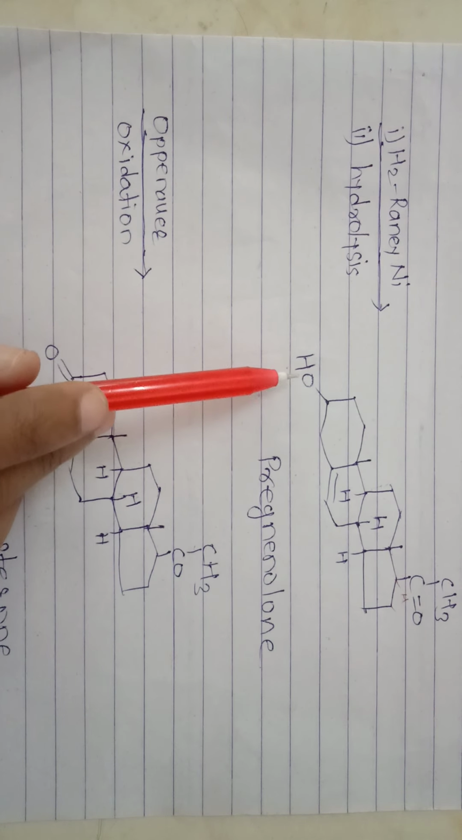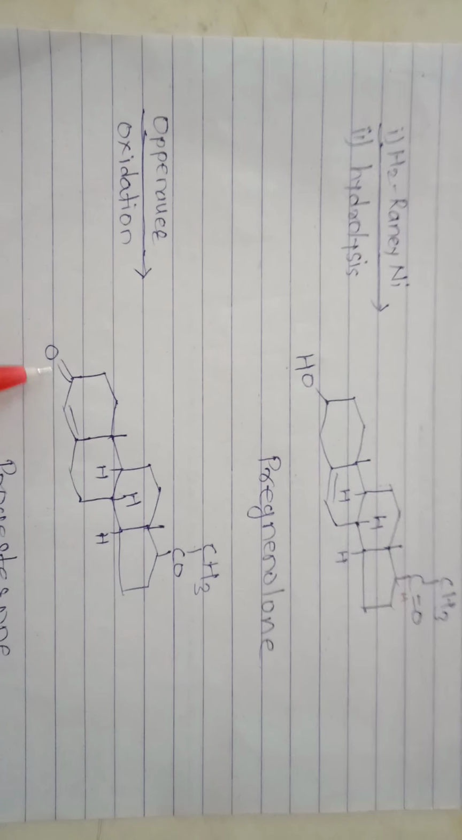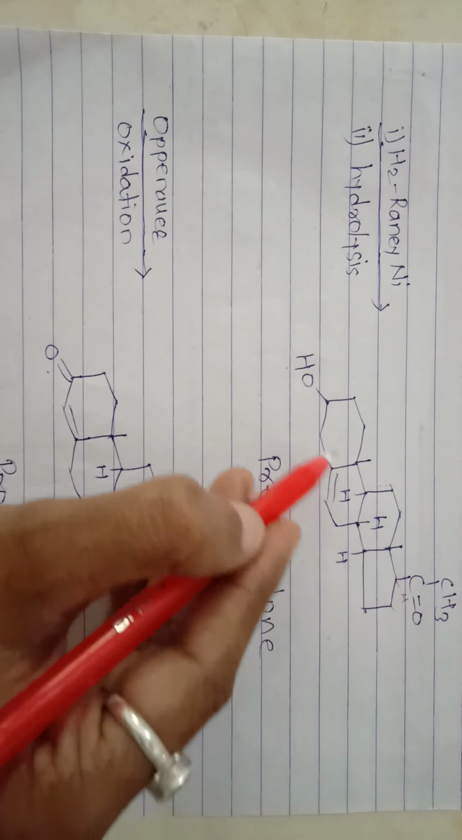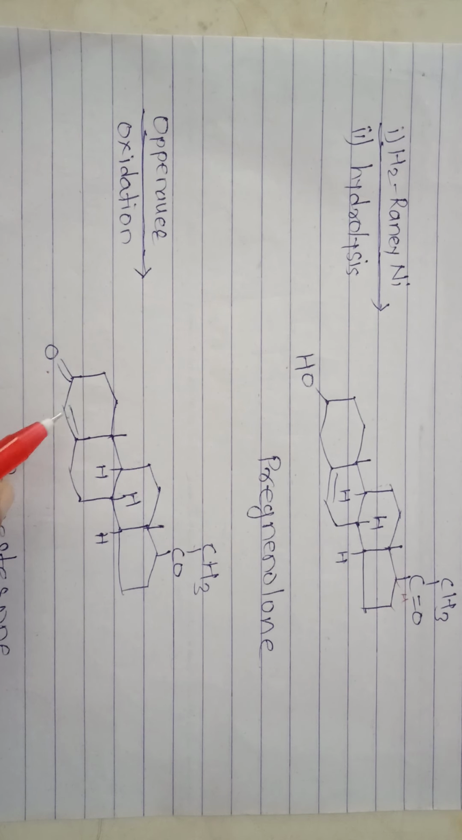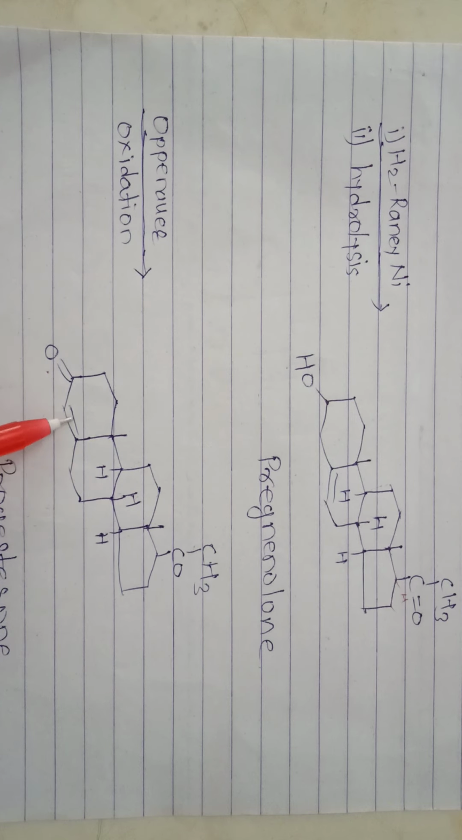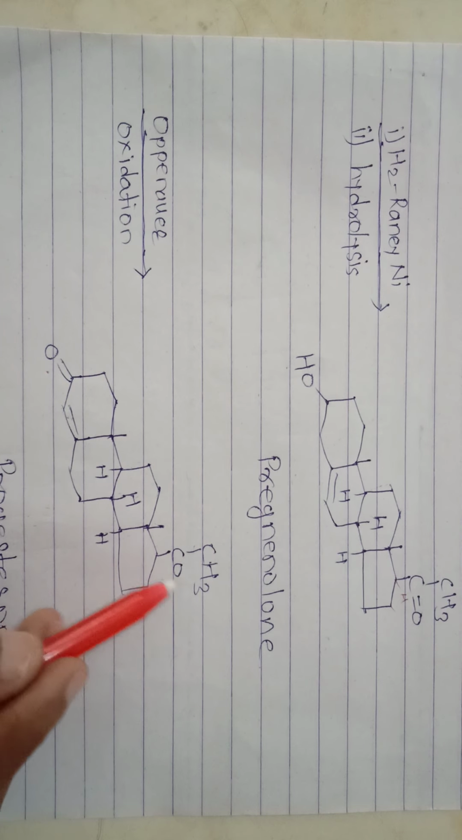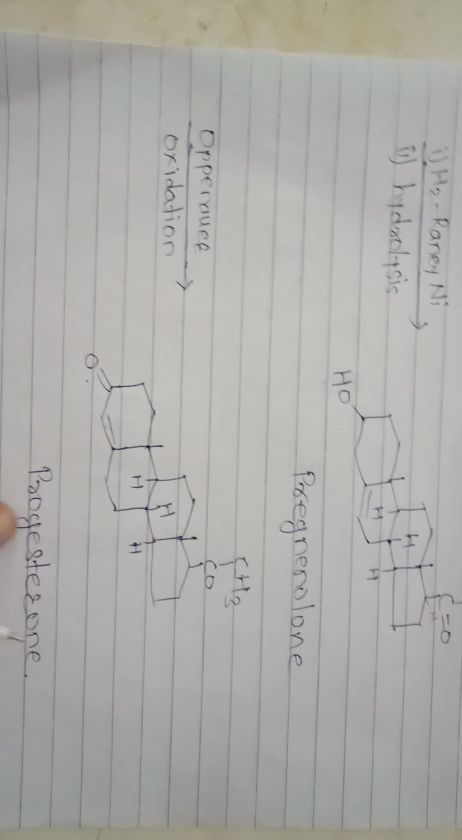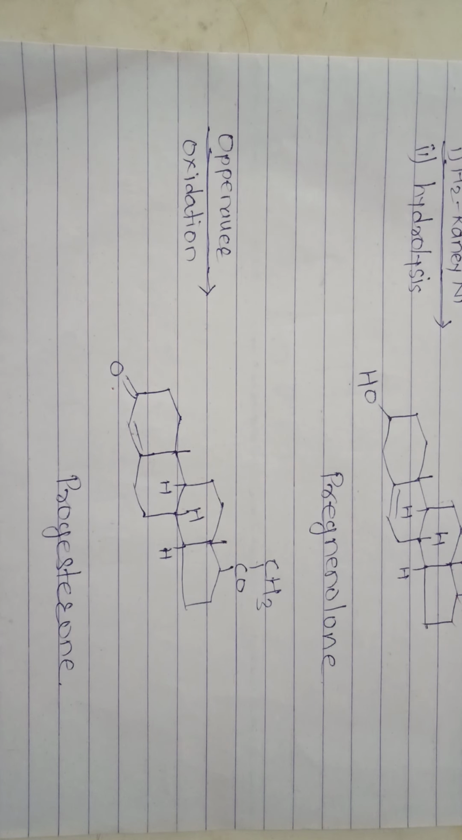It gives the alcohol molecule converted into the ketonic group, and this double bond is shifted to this carbon atom and forms the alpha beta unsaturated ketone and forms the progesterone. This is the structure of progesterone. One double bond is present, one ketonic group is present, and a COCH3 group is present. This is the compound progesterone, and this is all about the synthesis of progesterone from cholesterol.